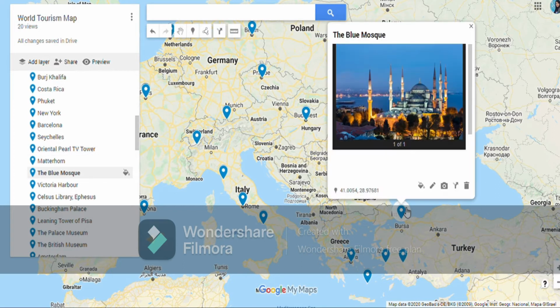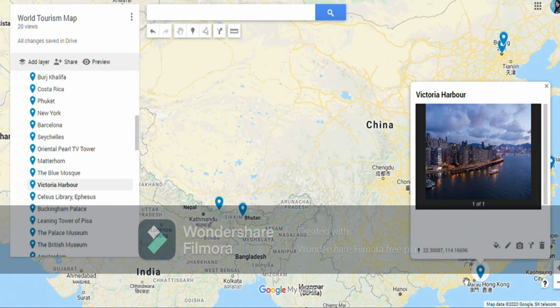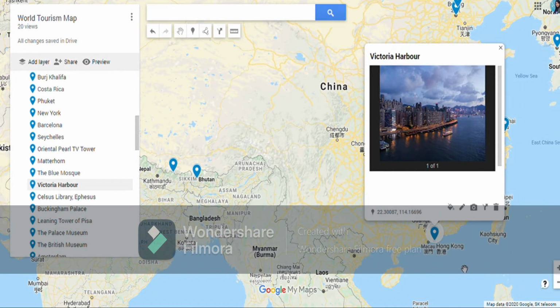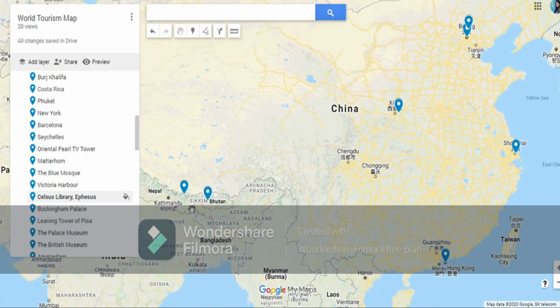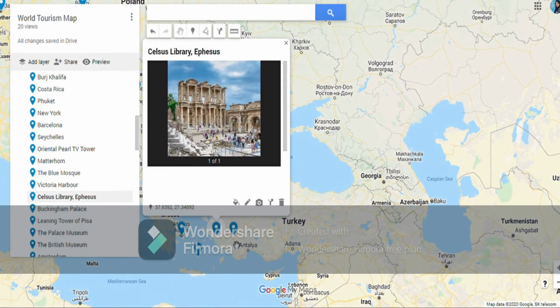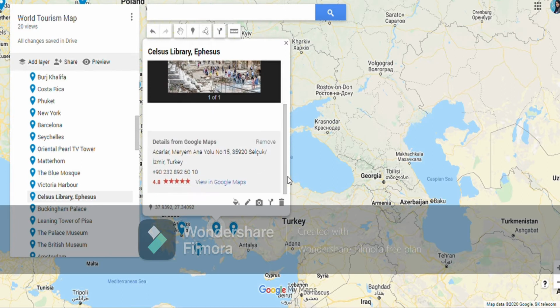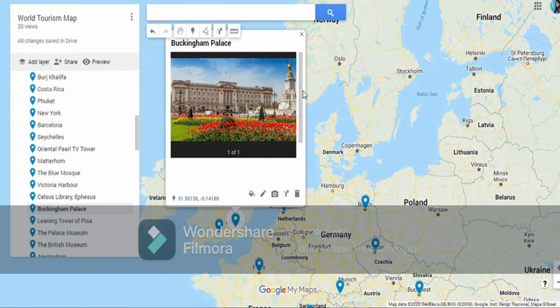Then we have Victoria Harbour in Hong Kong. In Hong Kong we have Victoria Harbour. So after this, let's go to Celsus Library, the Ephesus. It's in Turkey again, Celsus Library. So now it's a monument, tourists visit a lot. Then we have Buckingham Palace in UK. We have Buckingham Palace in London.